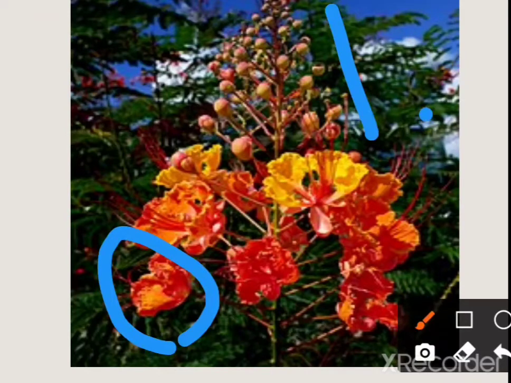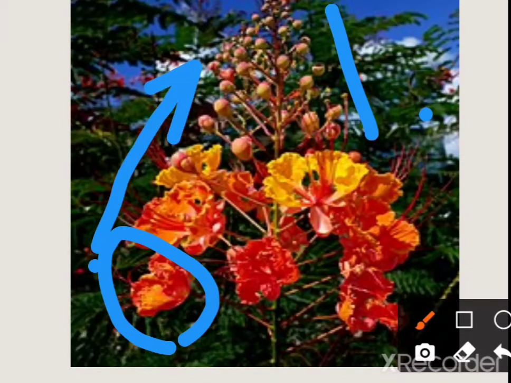Second, the opening of flowers is in a centripetal manner. The order of opening of flowers in a racemose inflorescence is always centripetal.